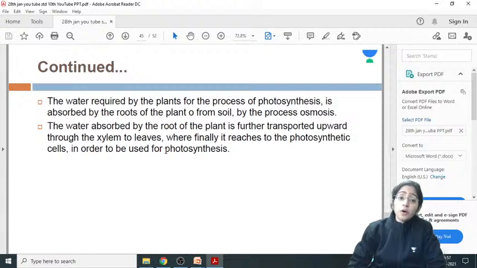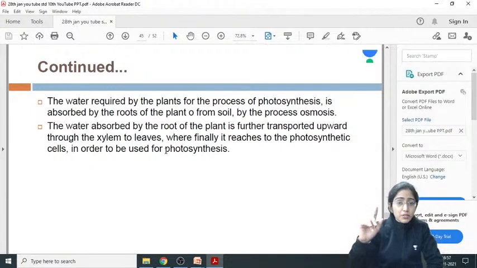Okay, so the water absorbed by the root of the plant is further moved. Now here, it is the root that is absorbing the water from the soil, but actually it's the mesophyll cells present in the leaf, containing the chloroplast, that participate in photosynthesis. So this water, absorbed by the roots of the plant, has to move towards the leaf. Here comes the role of the complex tissue, that is the xylem.